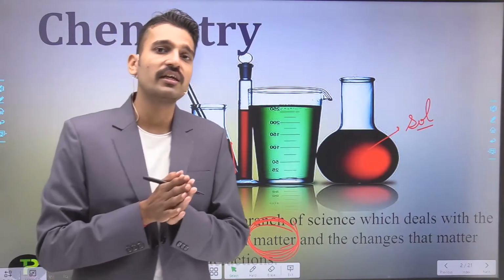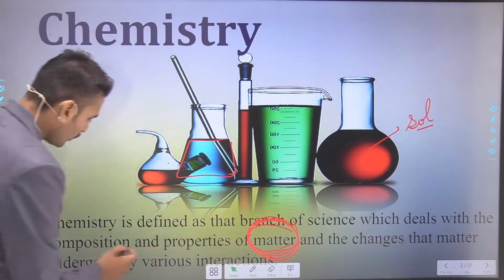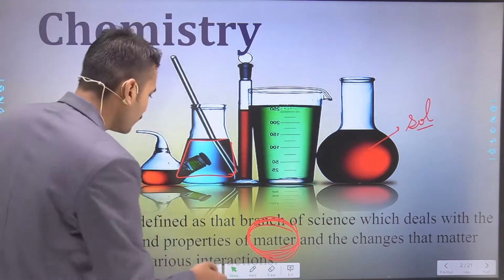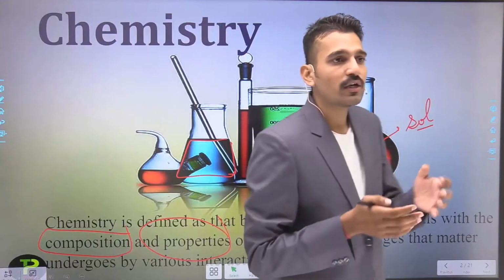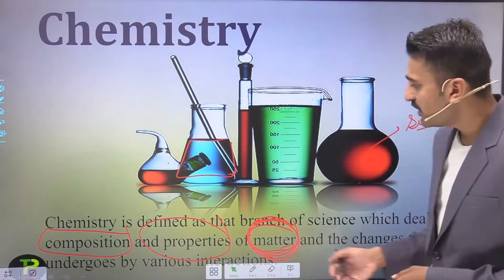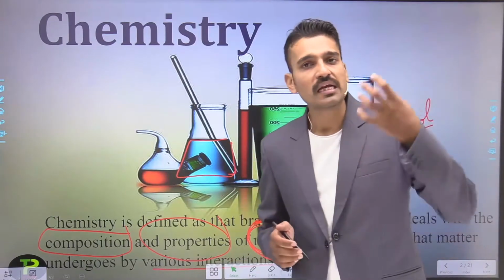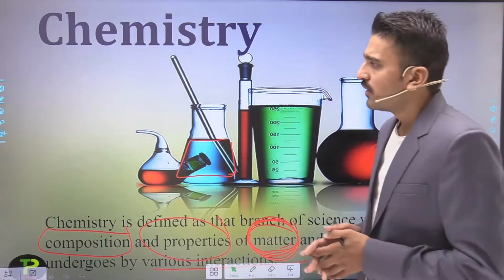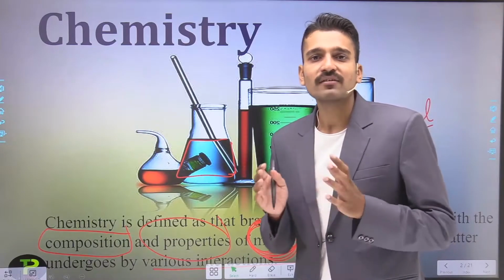I have to study its properties also. So it is all about that. You deal with the composition, that is, what will be its formula. You deal with its properties, that is, what are the main properties that the particular new substance that has formed has, and the interactions. What is the meaning of the interactions? That is, how do they react with each other? So this is all about chemistry. It seems a very small topic, but no, it's a very vast subject.